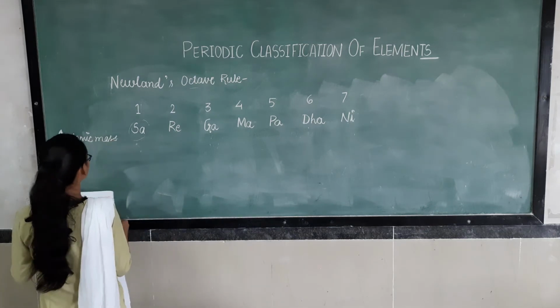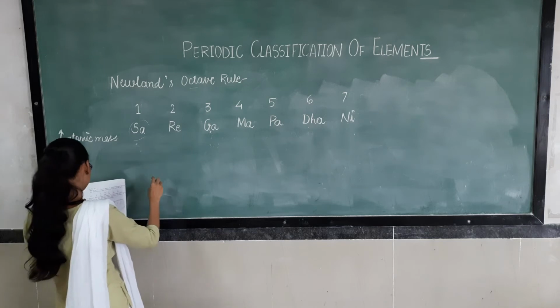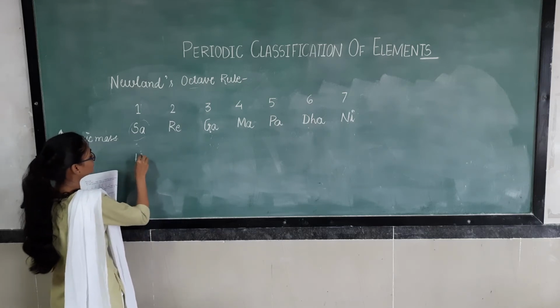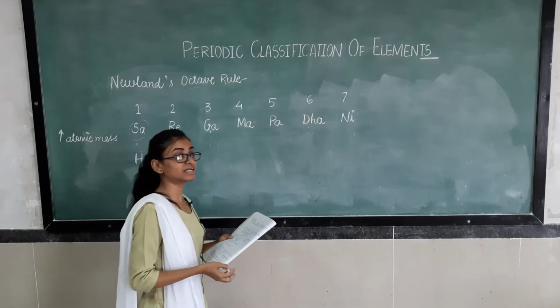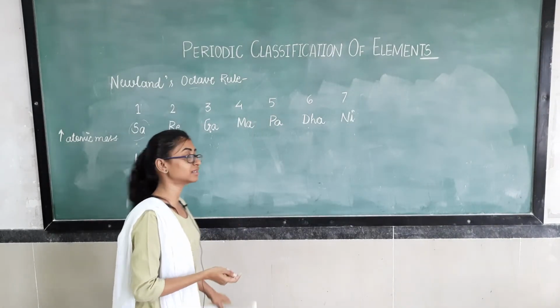So in what way he has arranged the elements, we'll see now. See, the first element was hydrogen. Noble gases were not discovered till that time. That's why he didn't keep noble gases in this table.